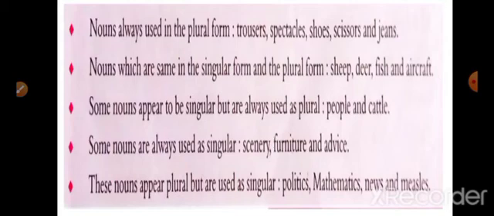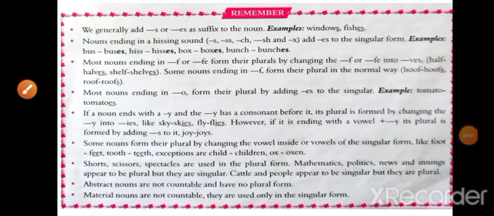These nouns appear plural but are used as singular, like politics, mathematics, news, and measles. Examples: the news is shocking. Mathematics is interesting. Abstract nouns like love, anger, beauty are not countable and have no plural form. Some points you will remember.